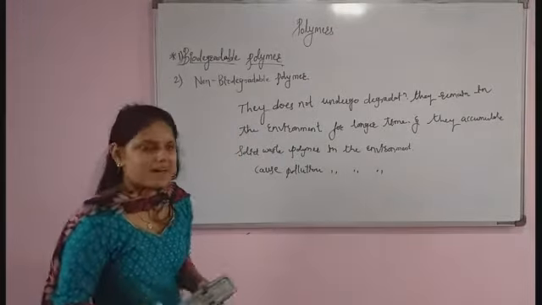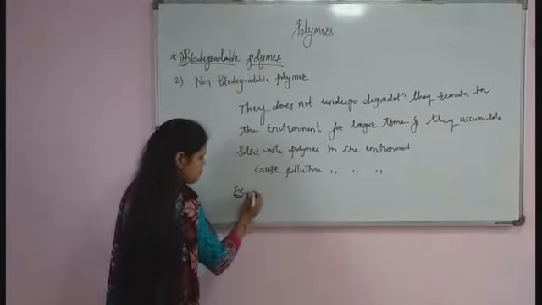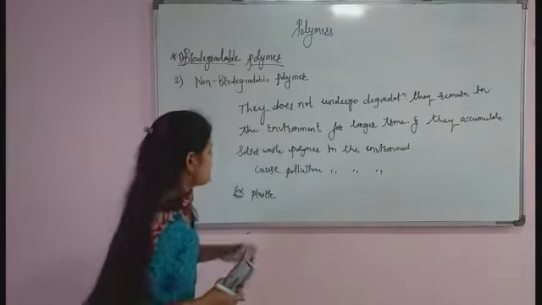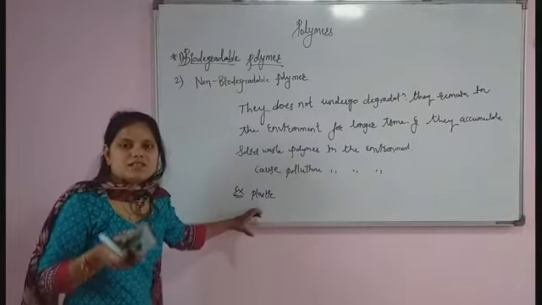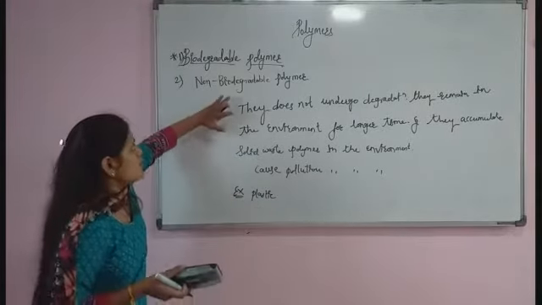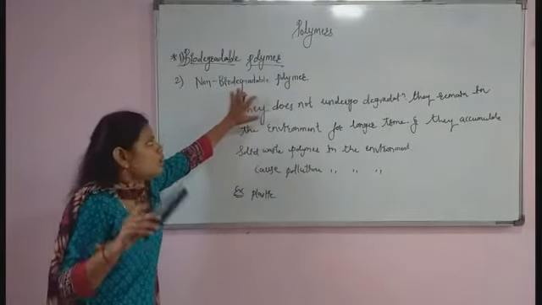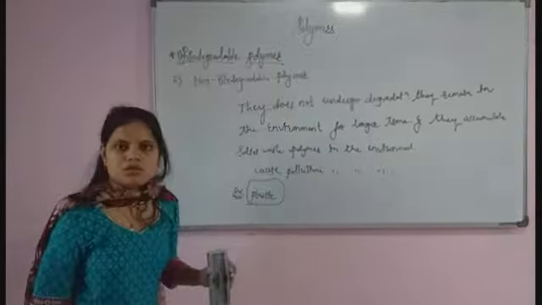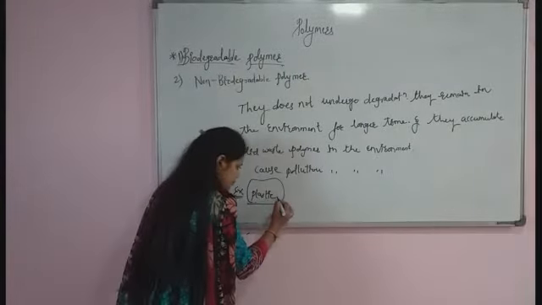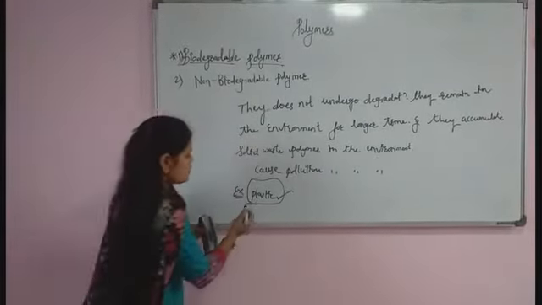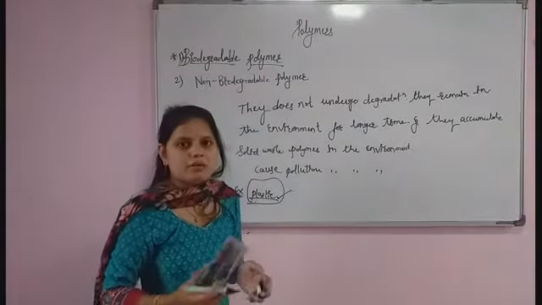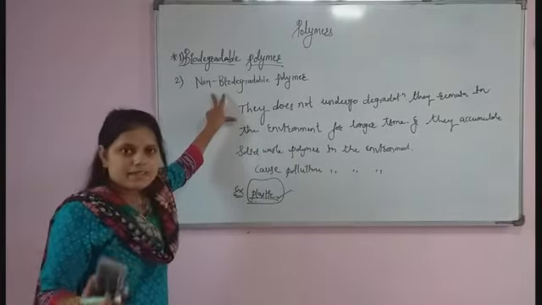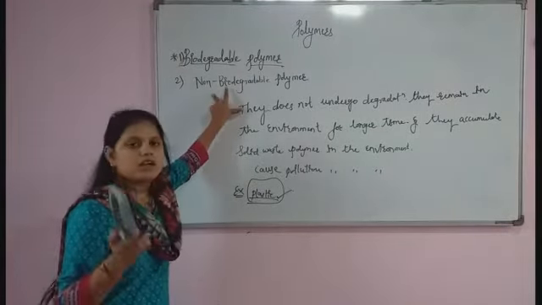For example, plastic. Remember, plastic doesn't undergo degradation. Because of this reason, plastic is an example of non-biodegradable polymer and it is responsible for environmental pollution. So nowadays the government has banned the use of plastic, but still today we are using plastic, and so plastic is very harmful to the environment and it is an example of non-biodegradable polymer.